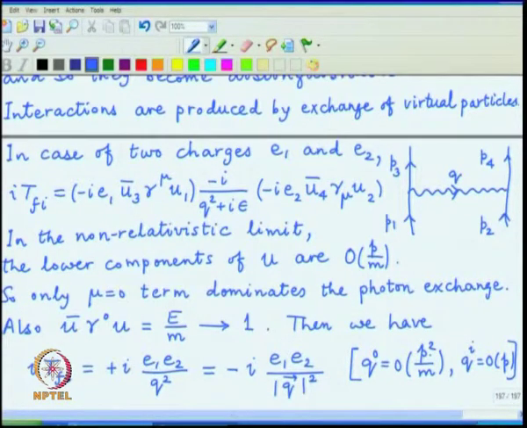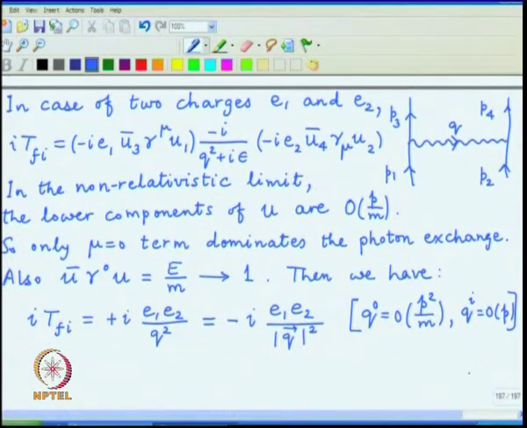So, this is the result for the matrix element.